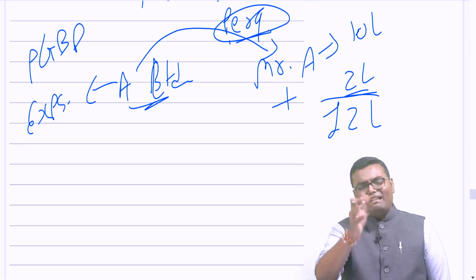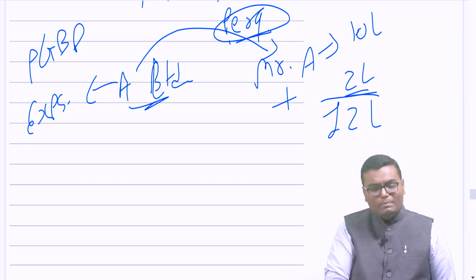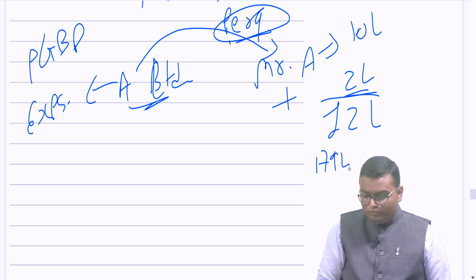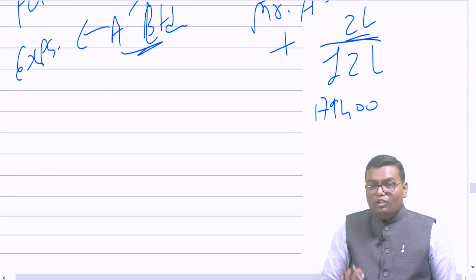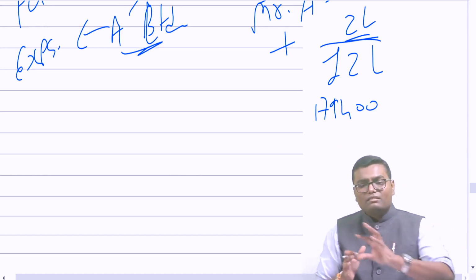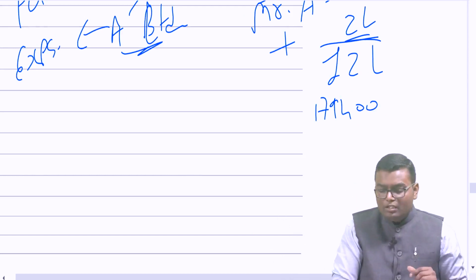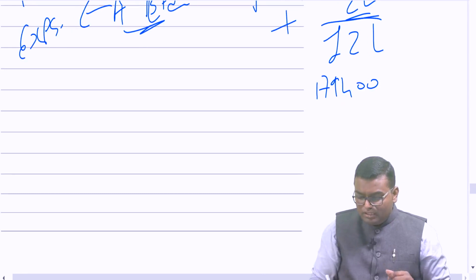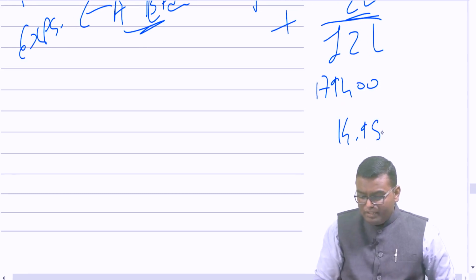Let us find out the tax payable on this 12 lakh. So as per the normal slab rate, 2 lakh into 30% plus 1,12,500 basic tax plus 4% cess, 1,79,400. Now tell me, what is the average rate of income tax that this person paid? Average rate of income tax means total tax divided by total income. So 179400 divided by 12 lakhs. So average rate of income tax will come to certain 14.95%.